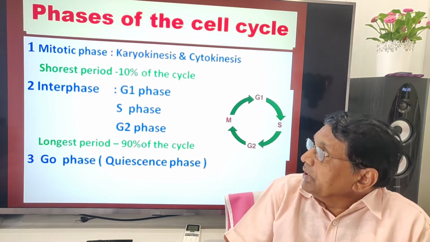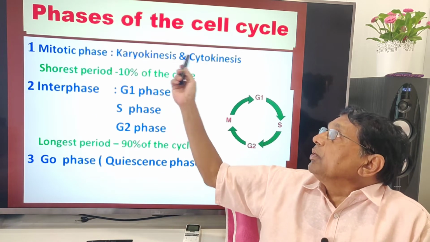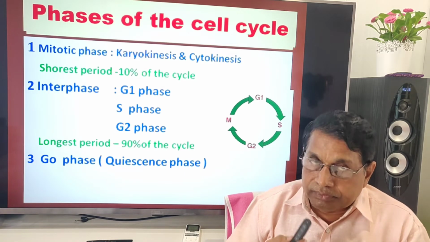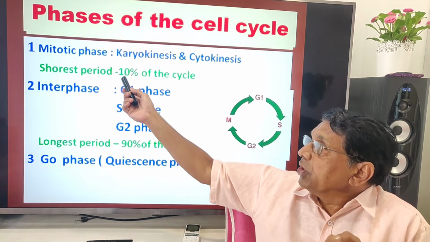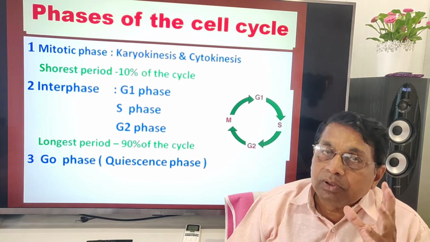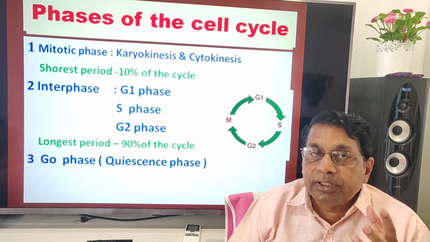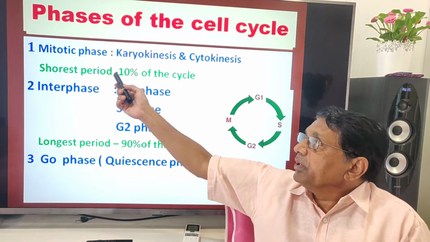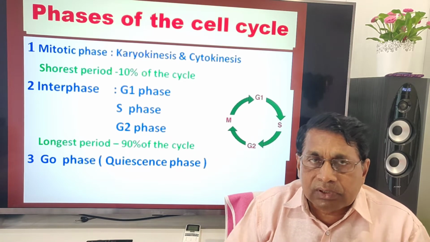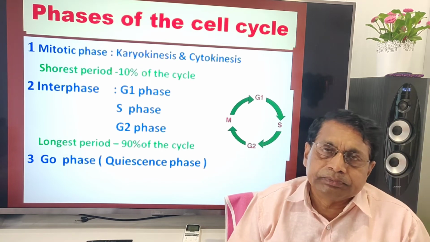Phases of the cell cycle: mitotic phase, karyokinesis, cytokinesis. Suppose if you take M phase, it is the shortest period, only 10% of the cell cycle. For example, if a cell takes 100 minutes for complete division, M phase, that means prophase, metaphase, anaphase, telophase, even the cytokinesis, for all these phases takes only just 10 minutes.